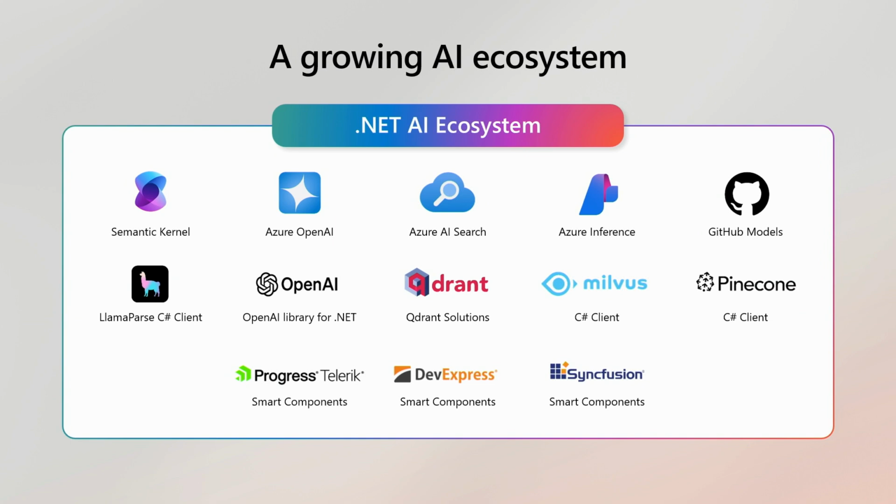And so we've been working with a variety of partners like Semantic Kernel, OpenAI, Azure OpenAI, GitHub Models, Pinecone, and many others to enable developers to integrate AI into their applications, right? One other area, as we saw here, was .NET Aspire. And so with tools and libraries like .NET Aspire, AZD, it makes it easy for you to go to production.